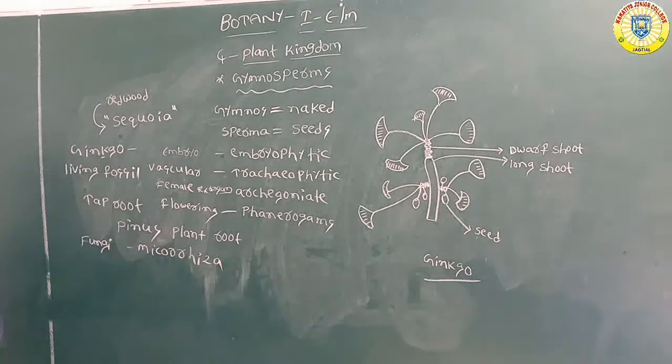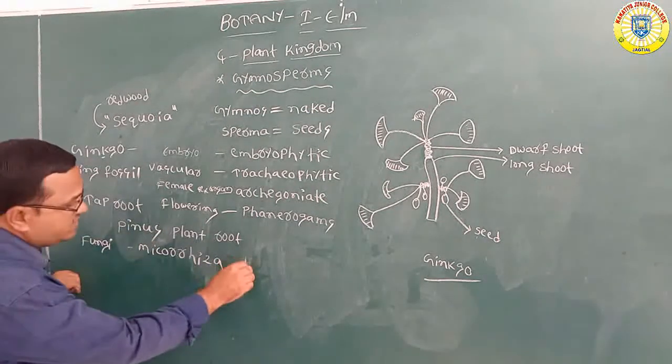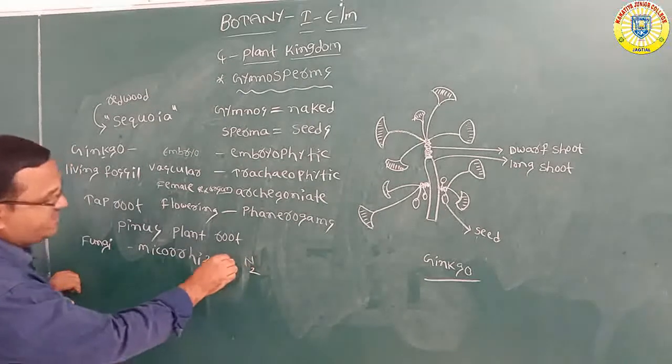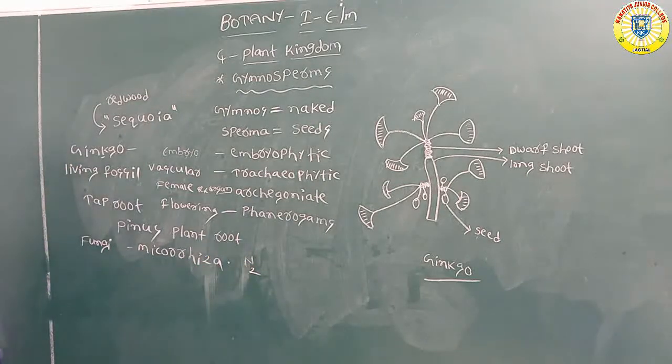Both are benefited, so that association is called mycorrhiza, which is very useful to fix nitrogen to the soil.